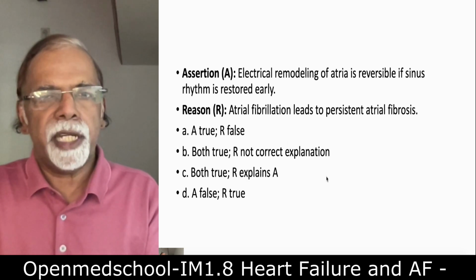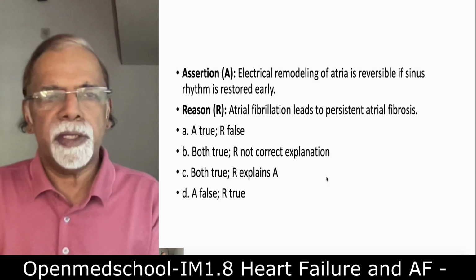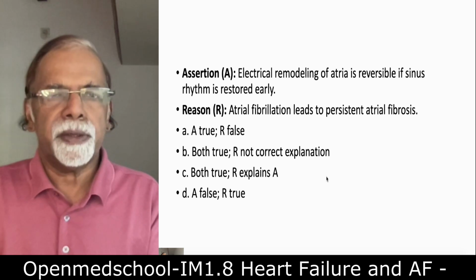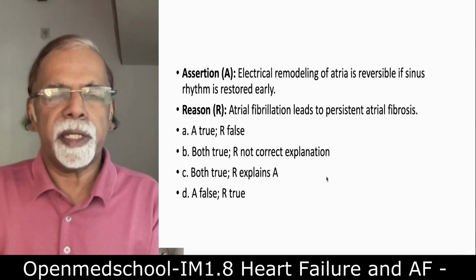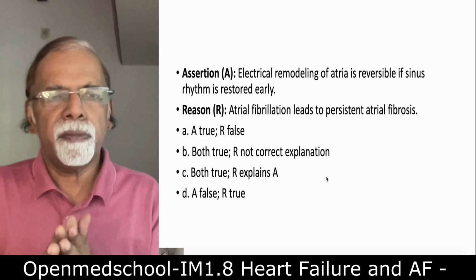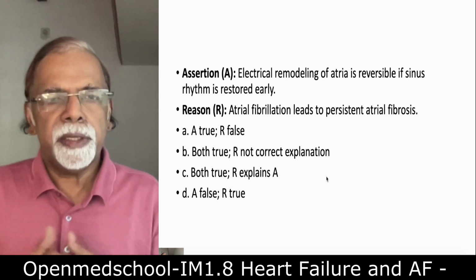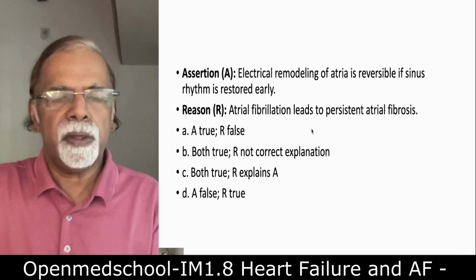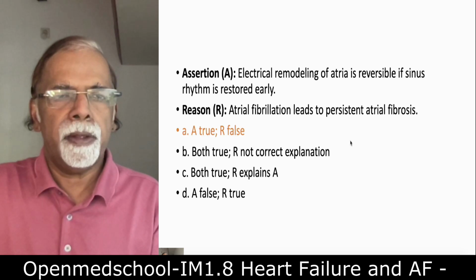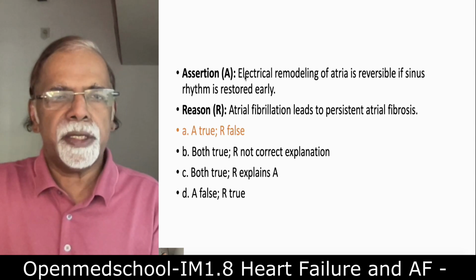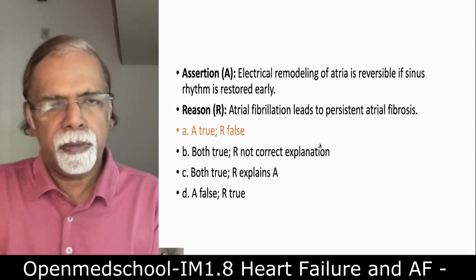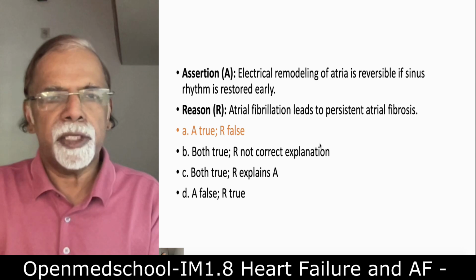Next, assertion: electrical remodeling of atria is reversible if sinus rhythm is restored early. That is correct; the assertion is correct. Electrical remodeling of the atria is reversible. The reason mentioned is that atrial fibrillation leads to persistent atrial fibrosis. This is not a correct explanation. So the assertion is correct, the reason is wrong, because atrial fibrillation leads on to long-term changes, and it is not a reversible thing.